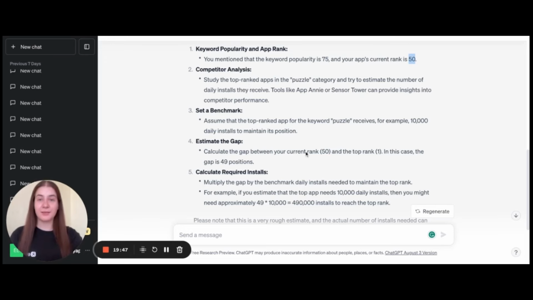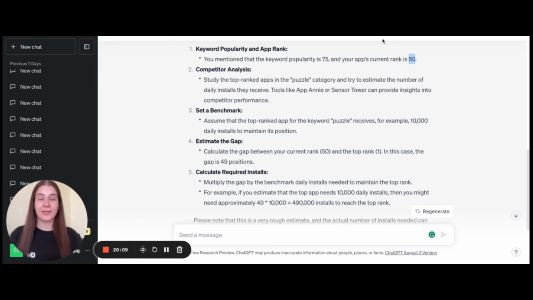And in such a case, ChatGPT starts to analyze and proceeds with strategy creation using its own algorithm. And it sets the benchmark that actually to get one rank plus, it is needed to get 10,000 installs.